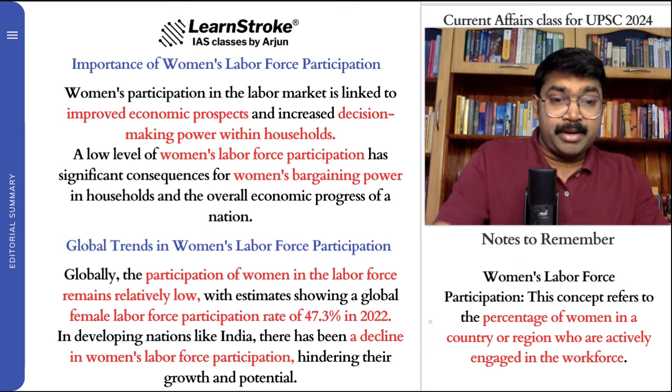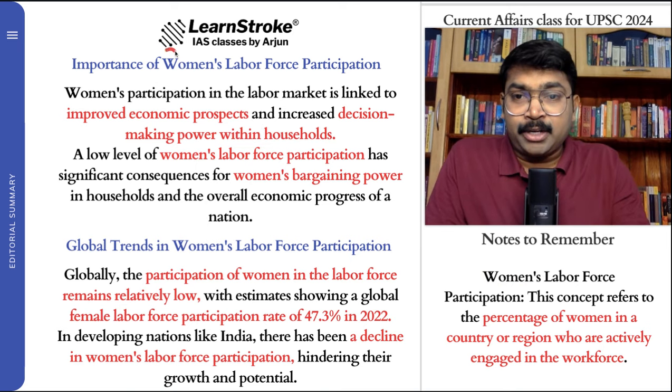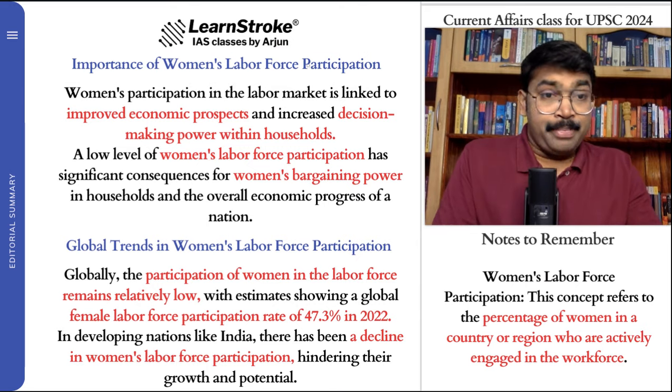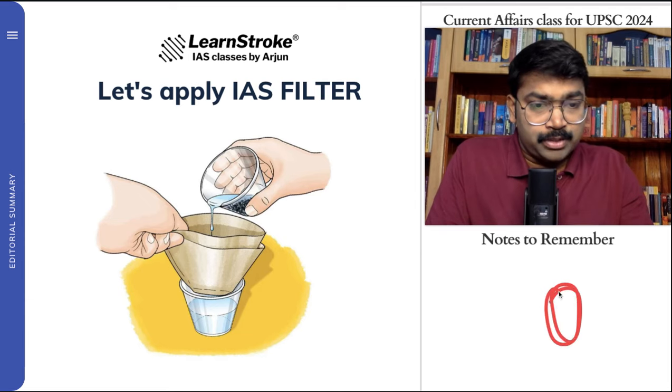So this is women labor force participation, and definitely this is very much linked to the Indian economy and world economy also, and that is something that you know. Imagine that this is the workforce, and this shaded region is the women, and this is the total workforce.